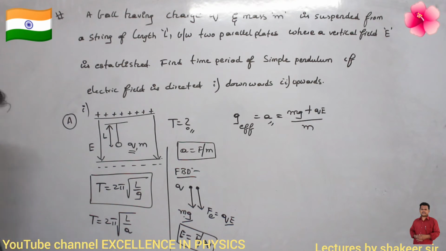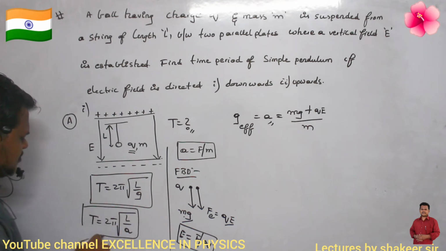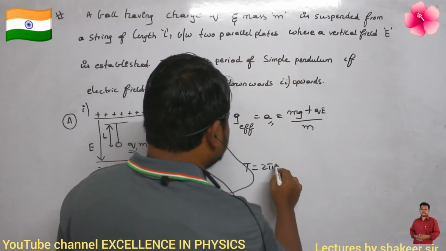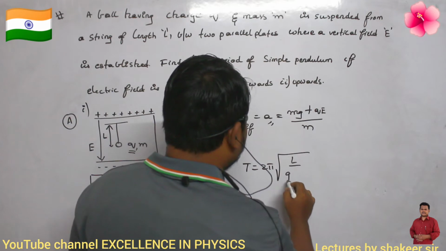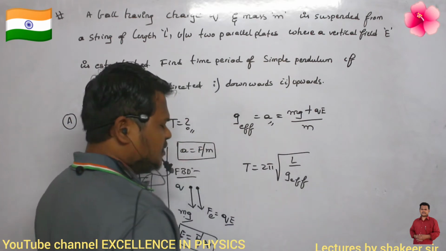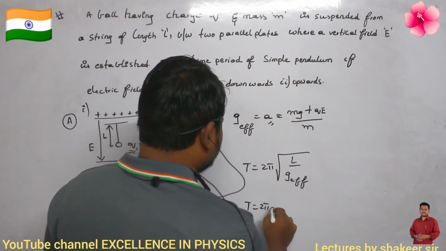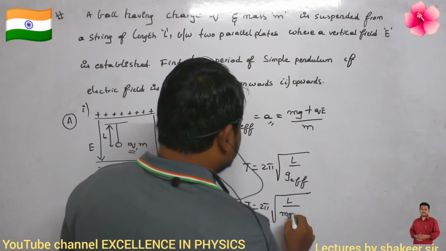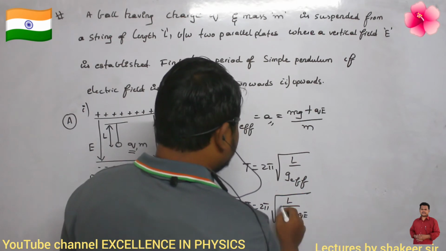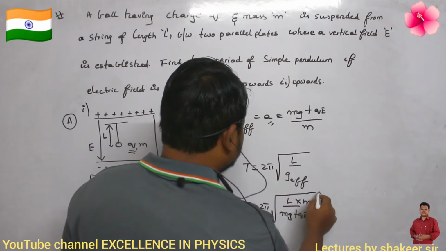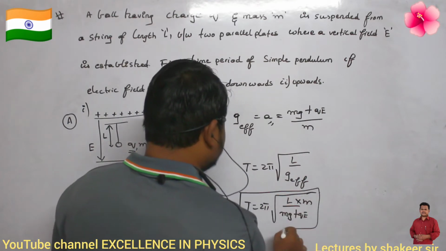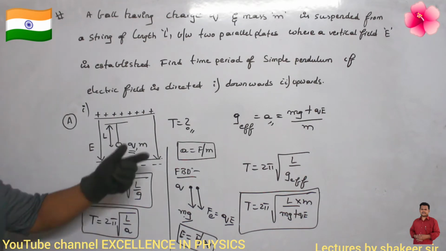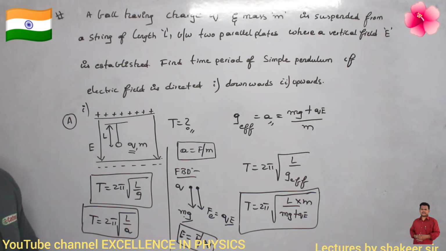Okay. Now I can substitute in this relation. T equals 2 pi into square root of L divided by A, or just g effective. So T equals 2 pi into square root of L divided by A, where A is mg plus qE divided by m, so multiplied by m. This is my equation for the time period of this simple pendulum. Are you able to understand? Come on, make a note of this and similarly solve the second question also. Okay, come on.